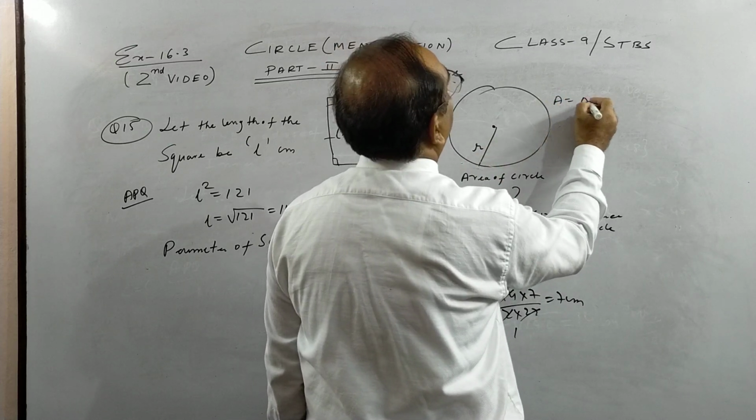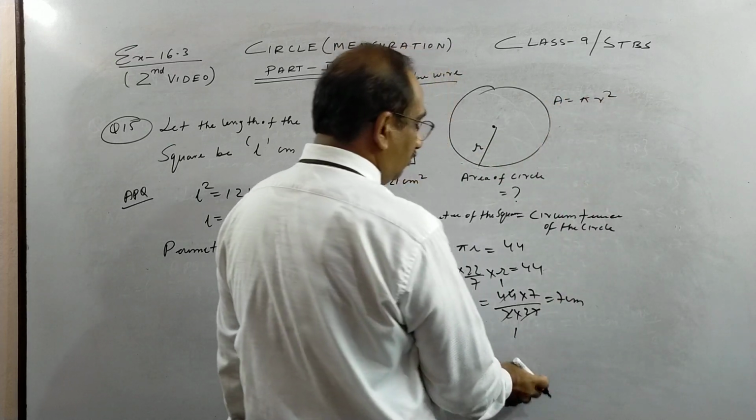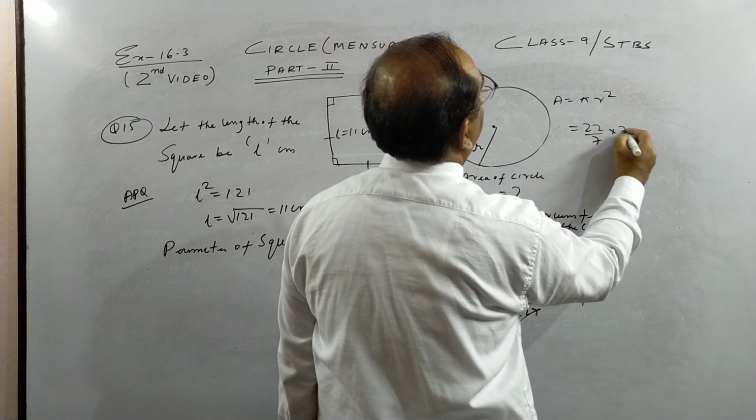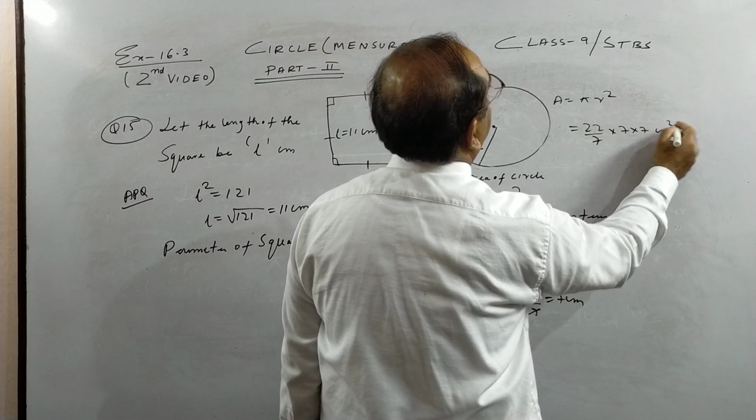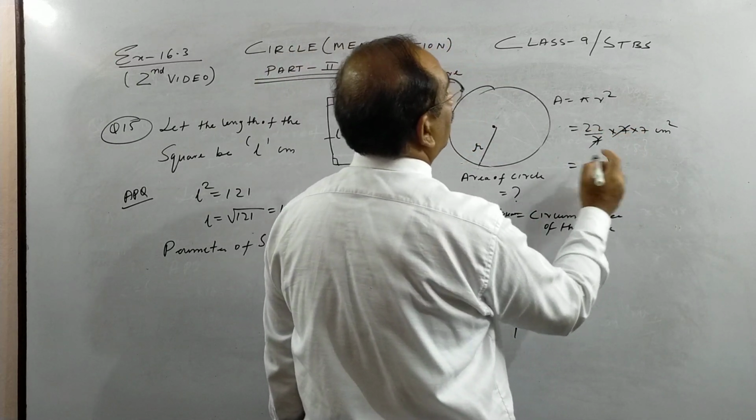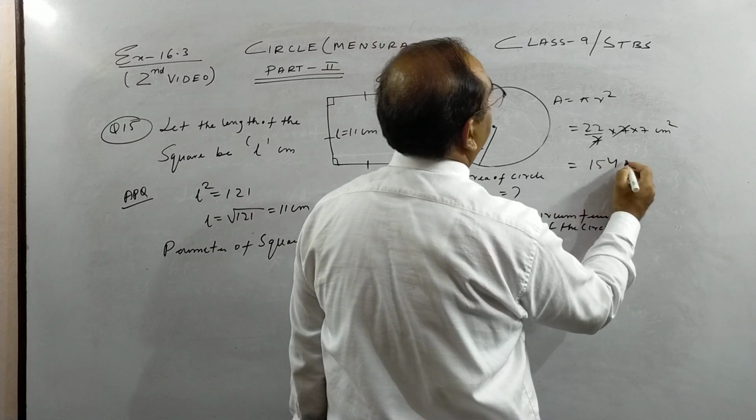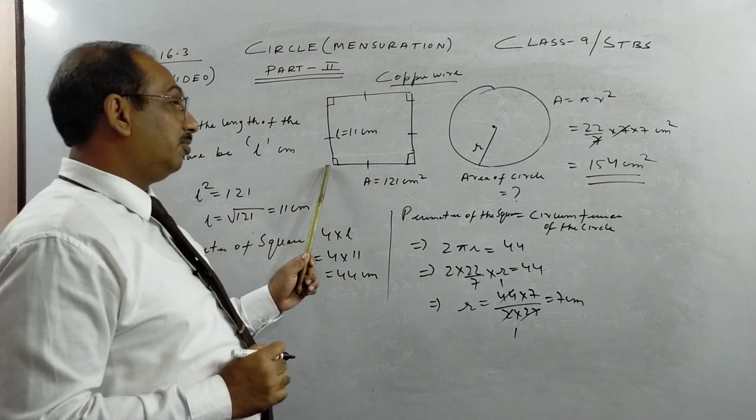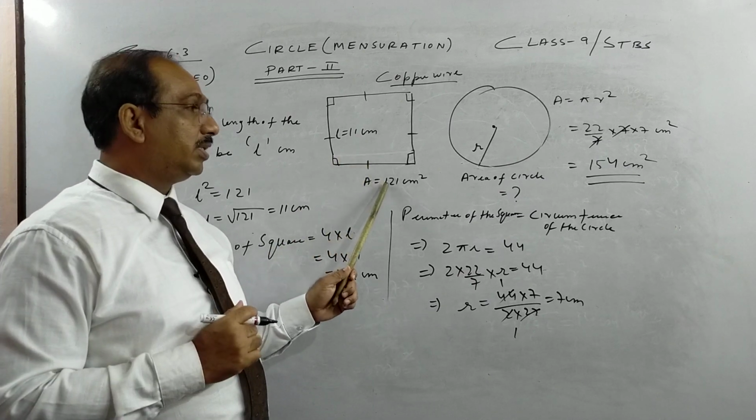Therefore the area, you know, is pi r square. So last step I'm not doing here, I'm doing here. So 22 by 7 into 7 into 7 centimeter square. So the answer is 22, 7 2s are 14, 154 centimeter square. So see, same wire, when you have a square, its area is 121.